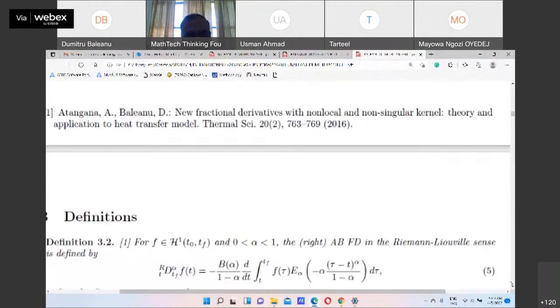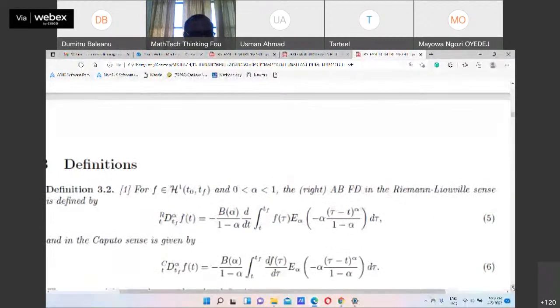Look here. This is a non-local object because it depends on tau minus t, and it is of convolution type. So this is very different from our classical operator. This involves a memory effect.